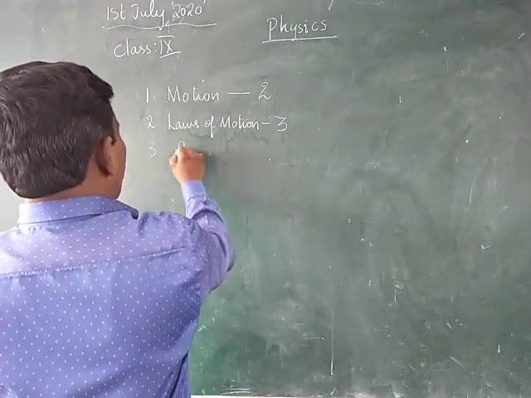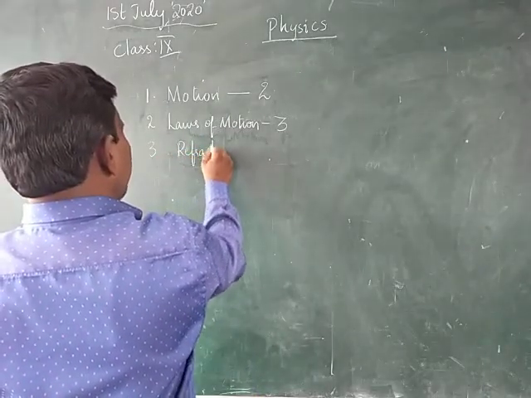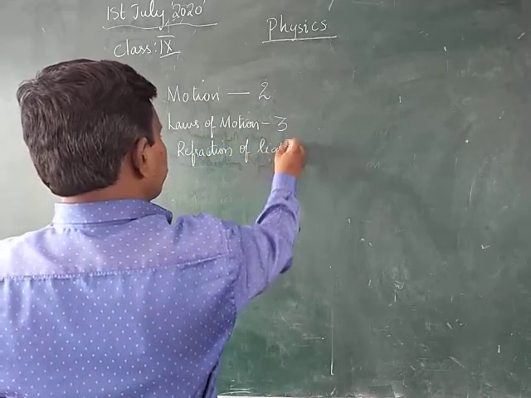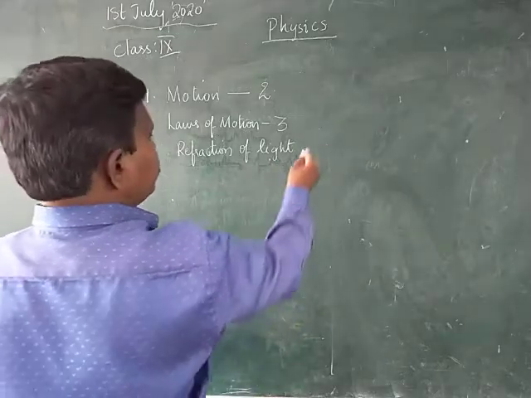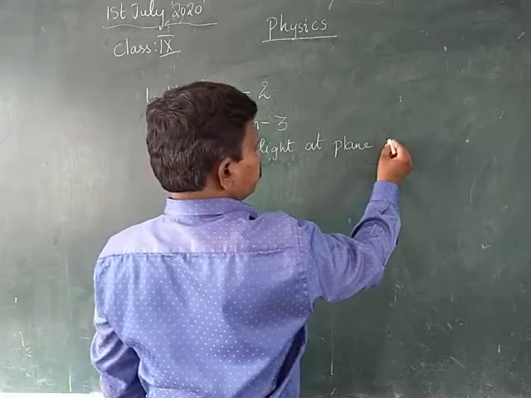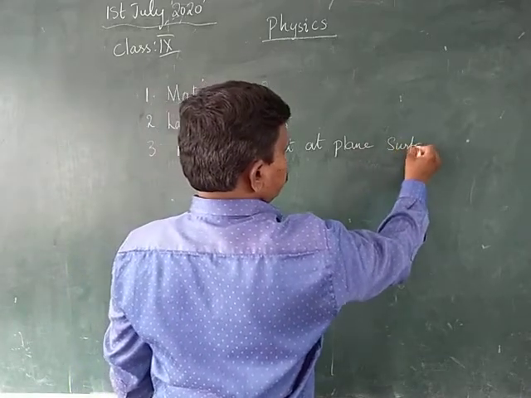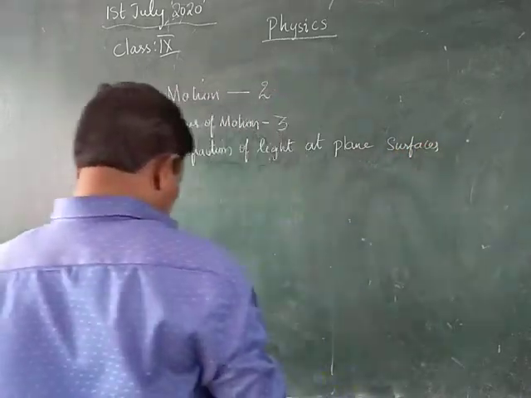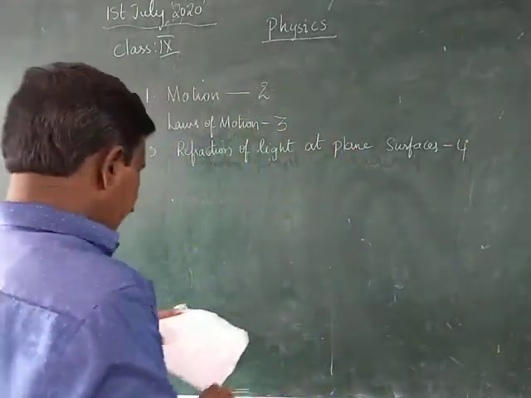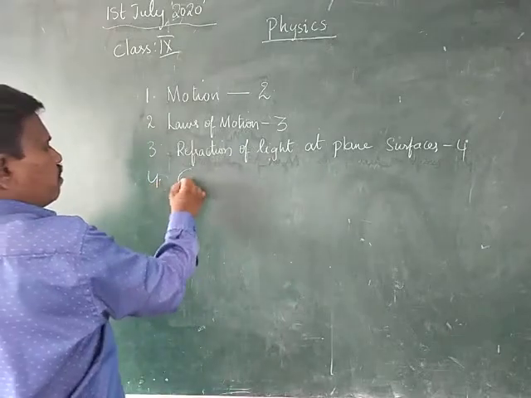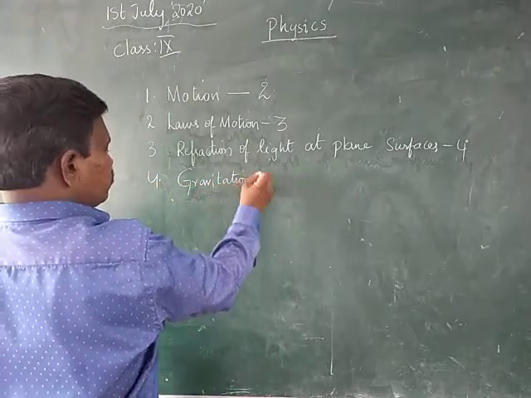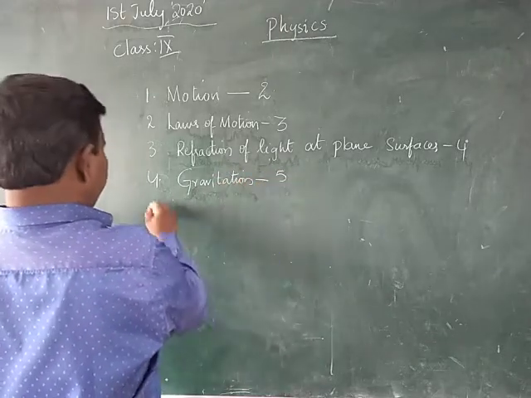Next one we have is refraction of light at plane surfaces. This is the fourth chapter in your textbook. Next one we have is gravitation. That is the fifth chapter.